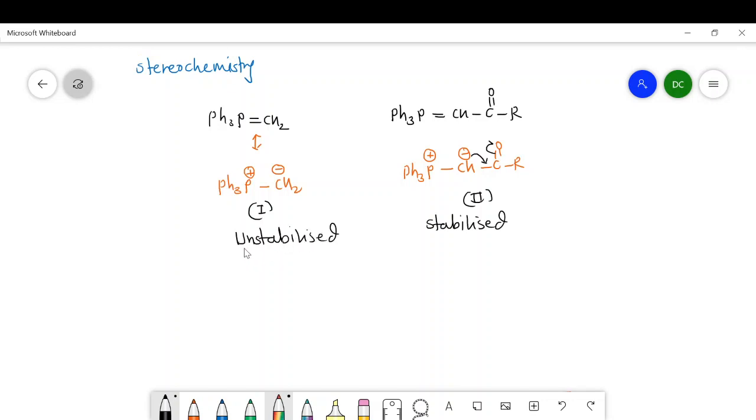This stability and instability of the ylide decide the stereochemistry of the product. When there is an unstabilized ylide, we get the product with Z configuration, whereas in the presence of a stabilized ylide, we get the product with E configuration.